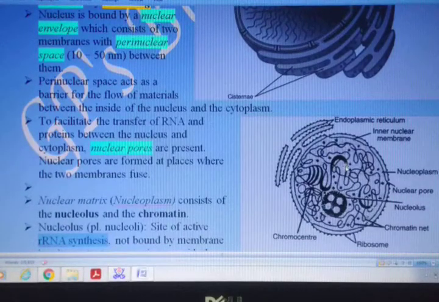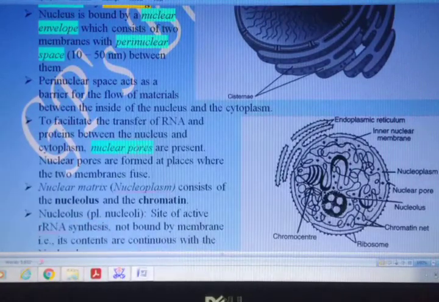At the time of cell division, these chromatin fibers condense. Condense means what? They become shorter and thicker, and then later on they spread into individual chromosomes. They disperse or otherwise they divide into individual chromosomes.